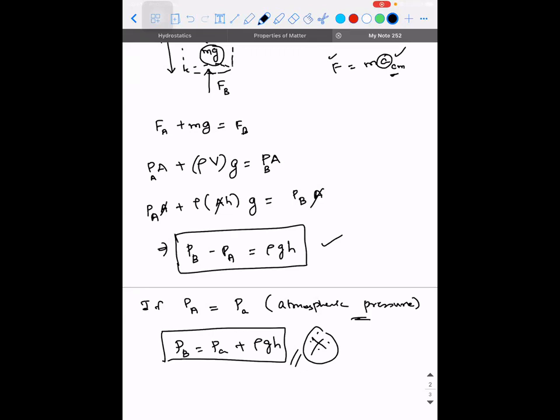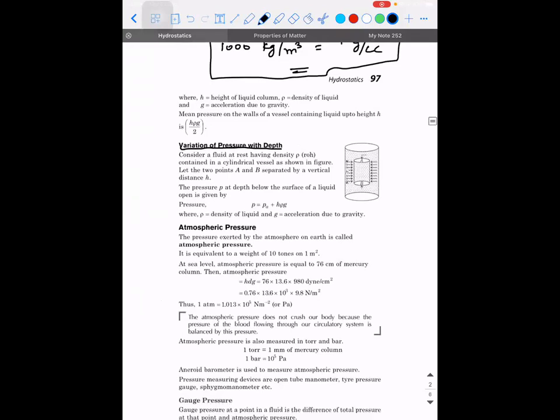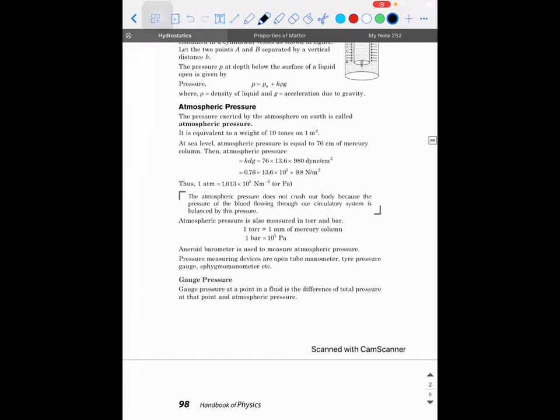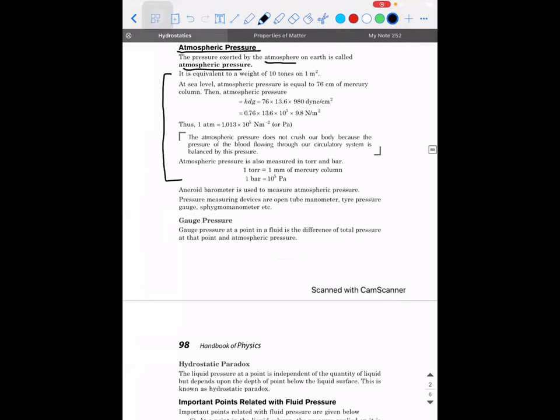Shall I move on to the next concept? Yes, sir. Now listen. So atmospheric pressure, you know what it is. Pressure exerted by the atmosphere on the earth is atmospheric pressure, and its value is given as 1.015 into 10 power 5 Pascal. All the other units are given here.